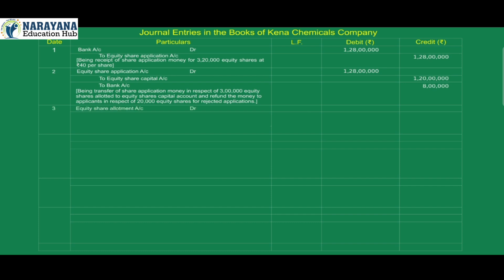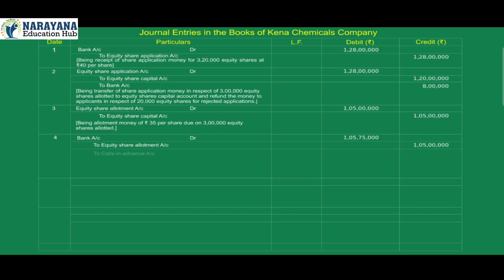3. Equity share allotment account debit 1 crore 5 lakh. To equity share capital account credit 1 crore 5 lakh. Being allotment money of ₹35 per share due on 3 lakh equity shares allotted. 4. Bank account debit 1 crore 5 lakh 75,000. To equity share allotment account credit 1 crore 5 lakh. To calls in advance account credit 75,000. Being received of full amount of 3 lakh equity share allotment money and advance money from Pranav for first and final call at ₹25 per share on his 3,000 equity shares.